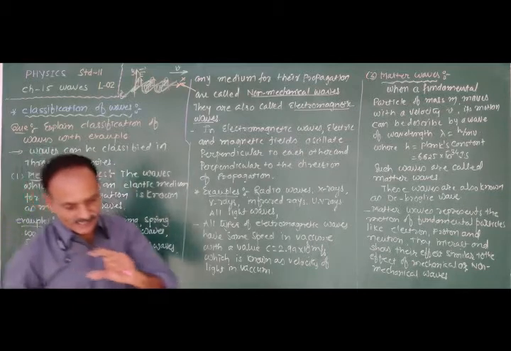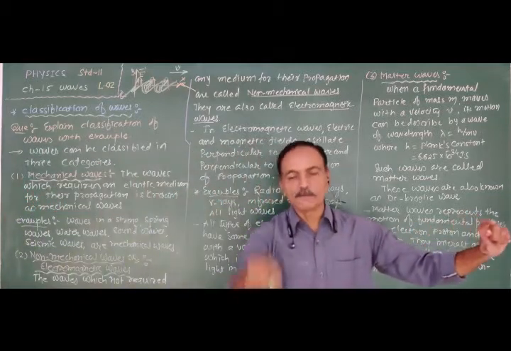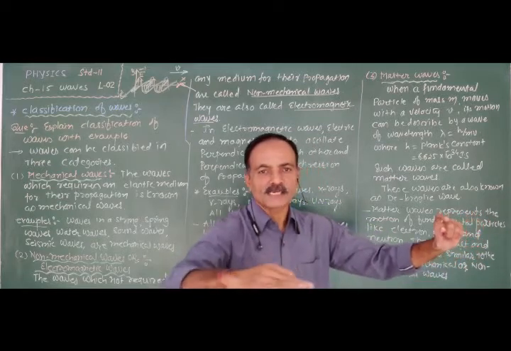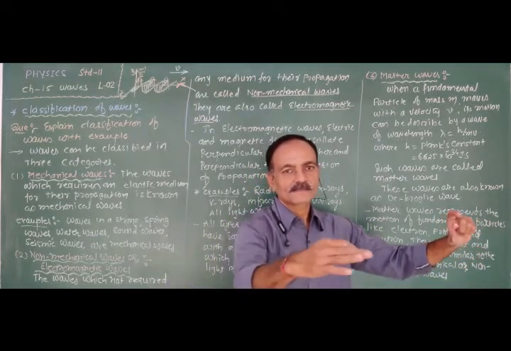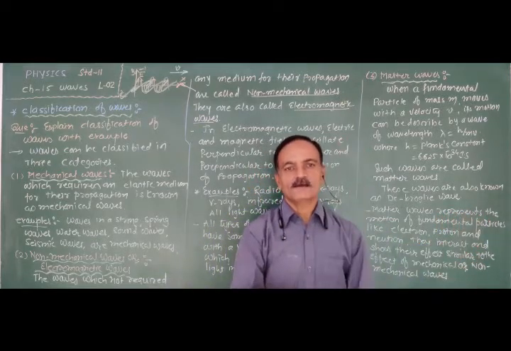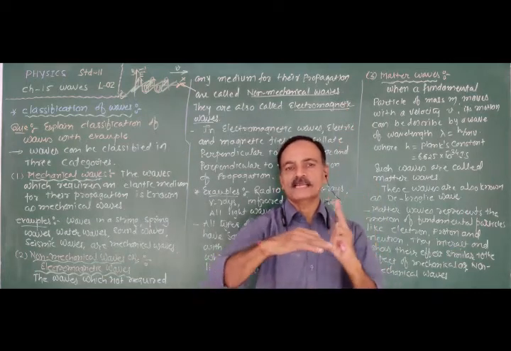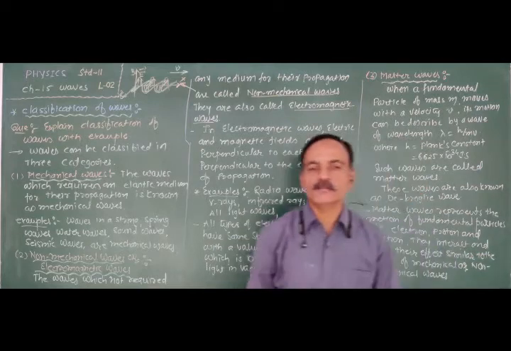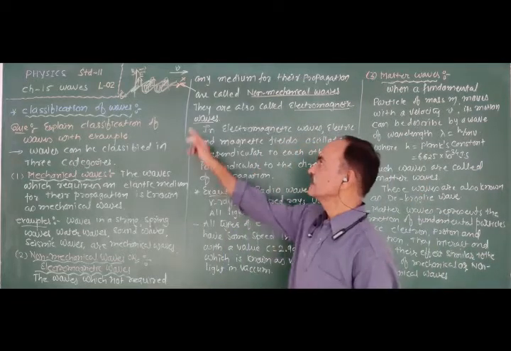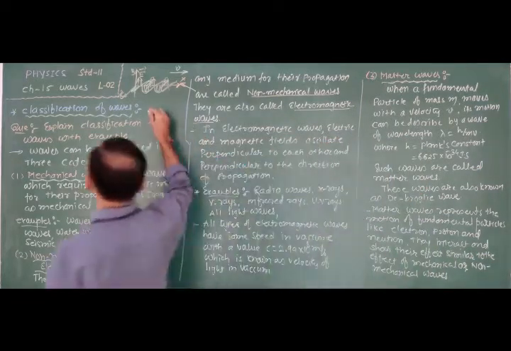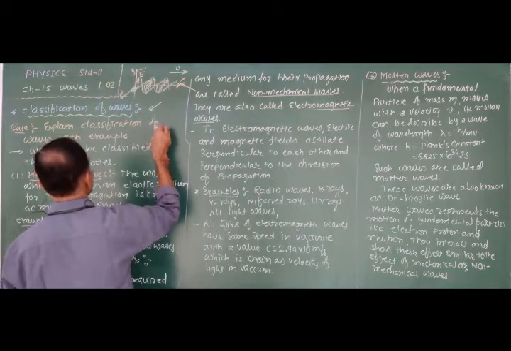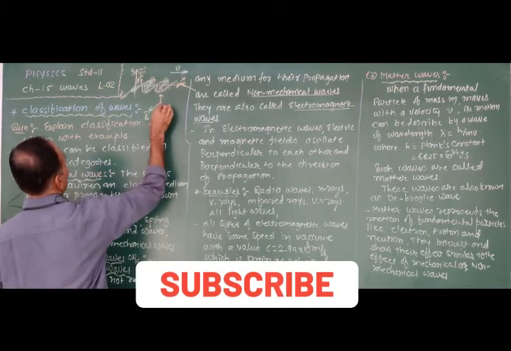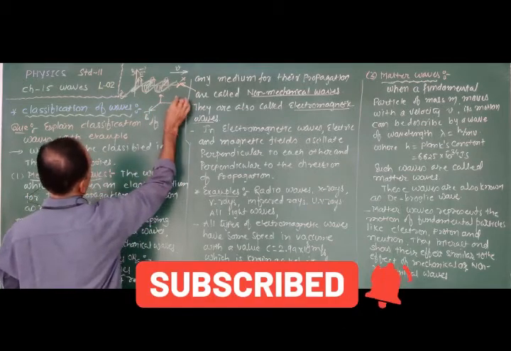So the wave is propagating in this direction, the electric field component oscillates vertically in this way, while the magnetic field component oscillates in this way. Electric field vertically upward, magnetic field this way, and the direction of propagation of the wave is perpendicular to both E and B. So here the magnetic field is in this direction, the electric field is in this direction, and the direction of propagation is this.